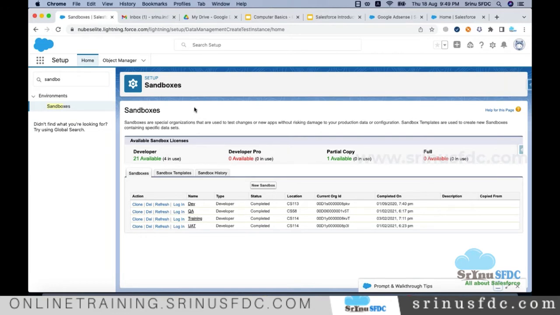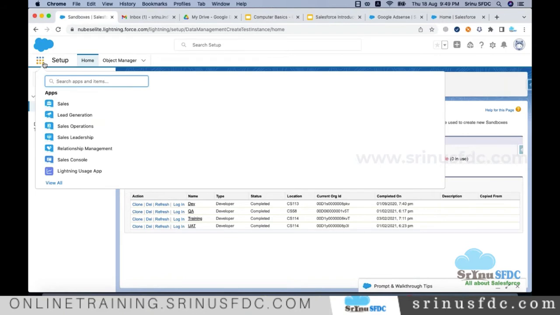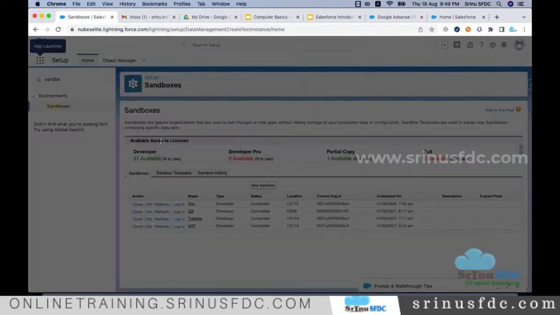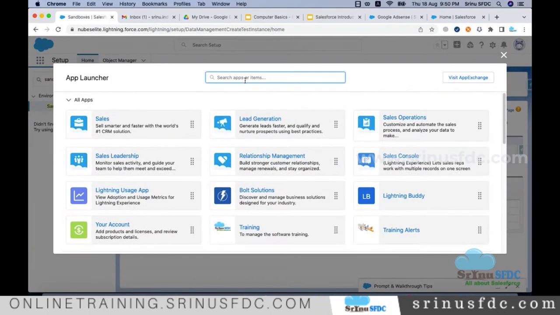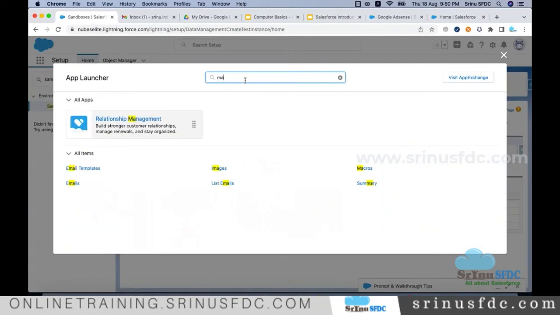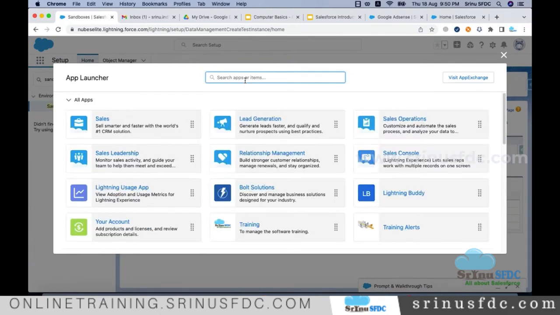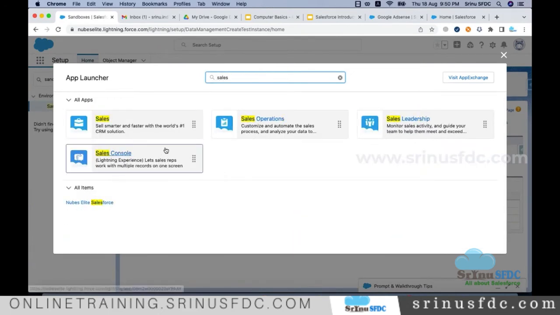I took a license only for sales, right? I don't have any service application. If you see the app launcher, only sales is there. Service is not there. Marketing is not there. I only paid for the sales application. So it is also based on the edition, based on what the client wants. They can pay only for that and get it. So we need to bargain with Salesforce and get it.